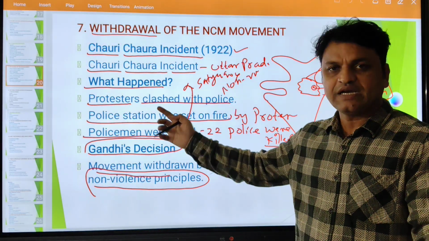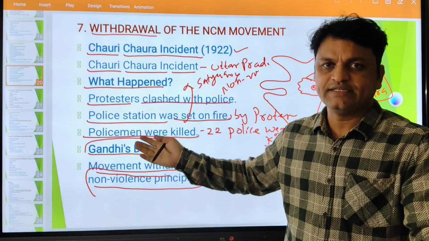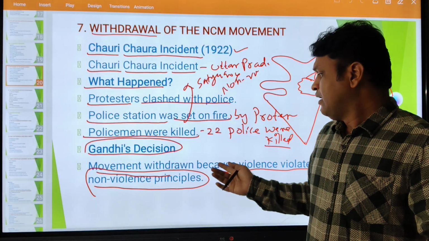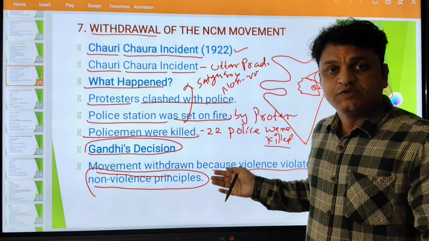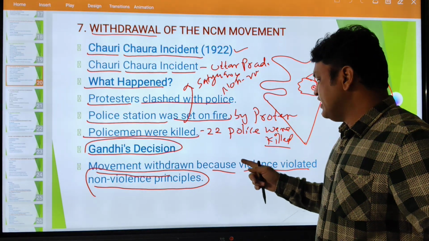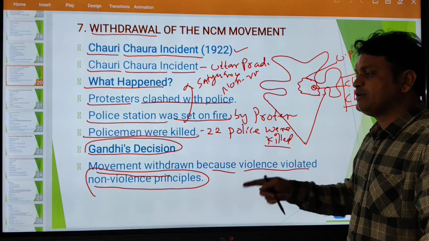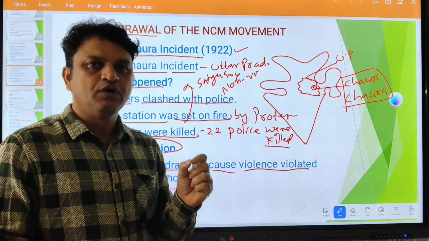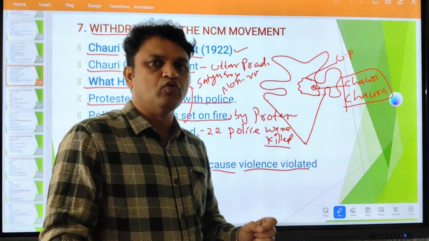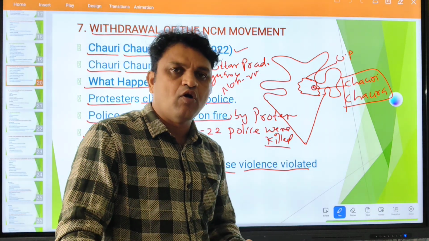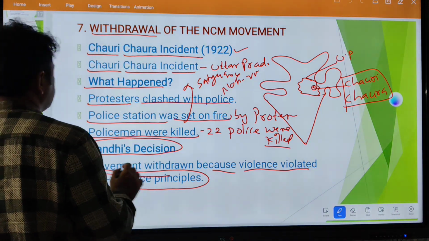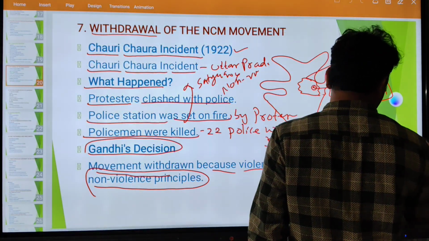Here there was a clash between the policemen and the protesters. As a result, 22 policemen were killed, which goes against the principles of Mahatma Gandhi, and violence took place. Violence violated the non-violence principle. So this is the main reason to call off the non-cooperation movement. Remember that. Next, we move on to the next slide.